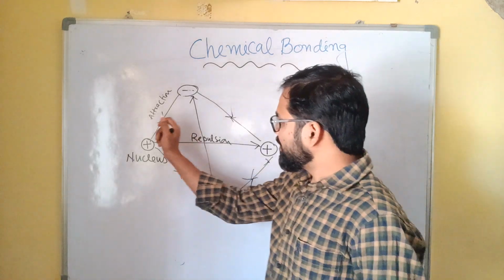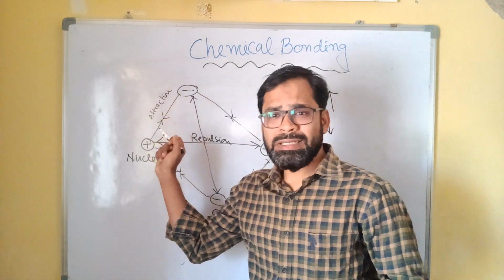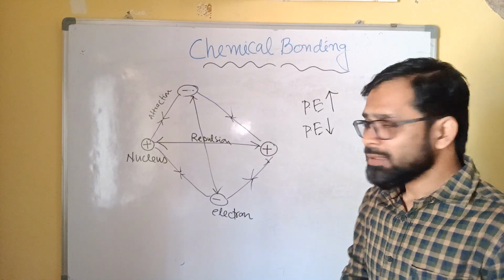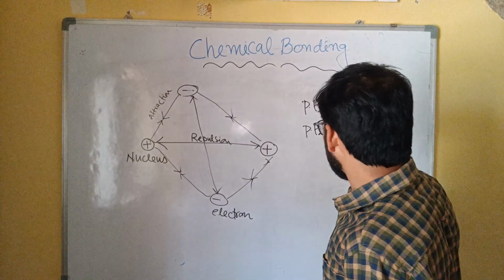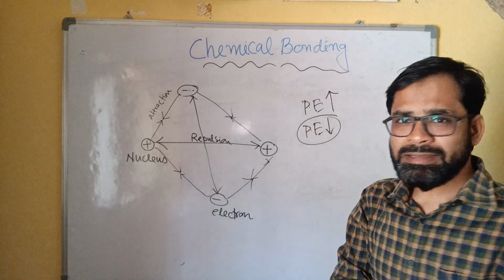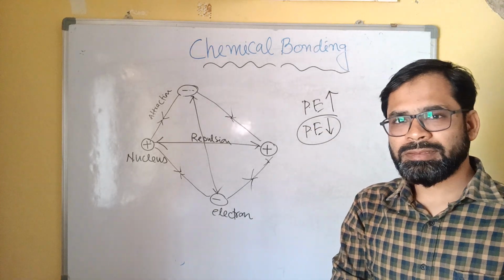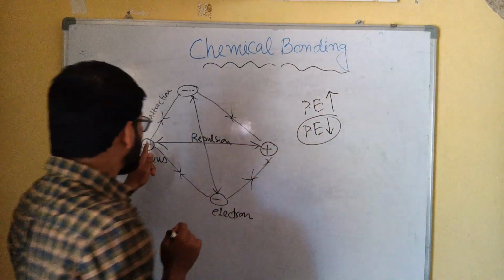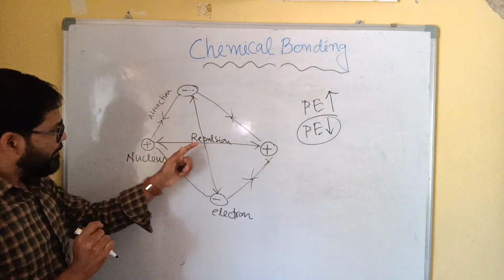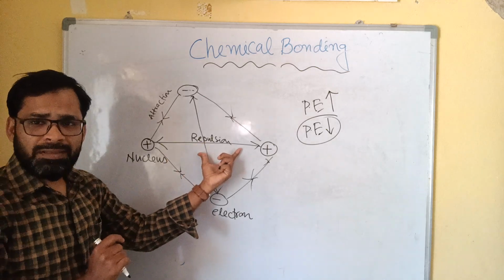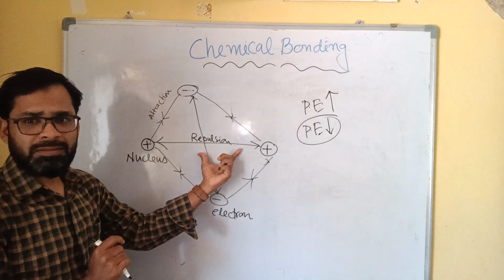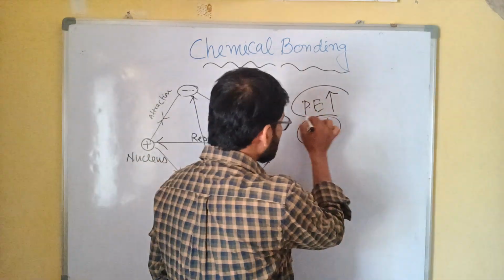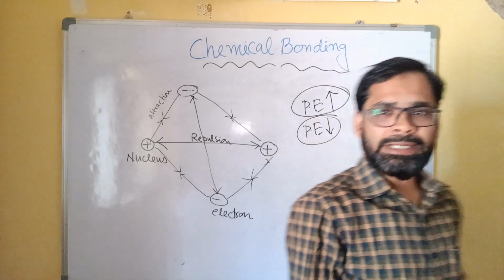If the force of attraction is the dominating factor, then definitely potential energy decreases. Or if repulsion is the dominating factor, then potential energy increases.